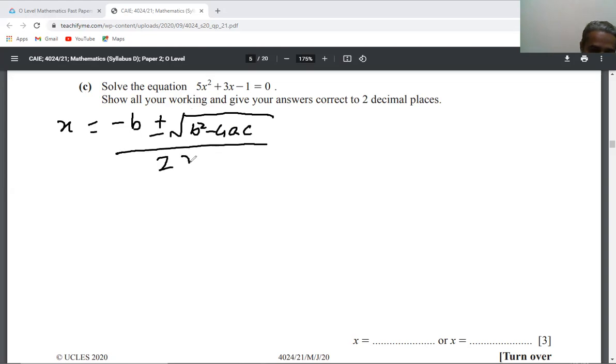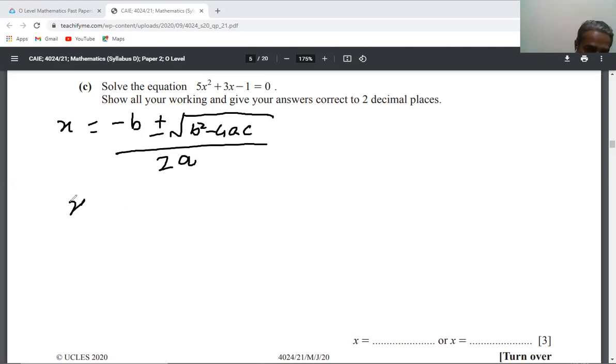I will tell you about a, b and c. A is the coefficient of x square, b is the coefficient of x, and c is the constant without any variable, that is minus 1. Put these values in this.